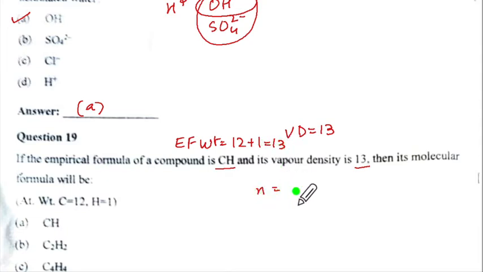Now N is equal to molecular weight upon empirical formula weight. Molecular weight is 2 into vapor density, that is 26. Empirical formula weight is 13. So you will get N equal to 2. So this will be multiplied by 2. So C2H2 is the correct option. So the correct option is B over here.